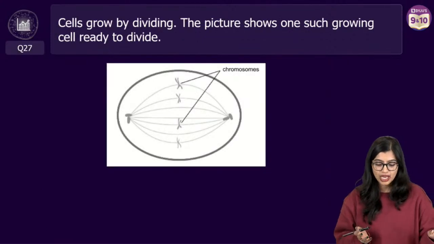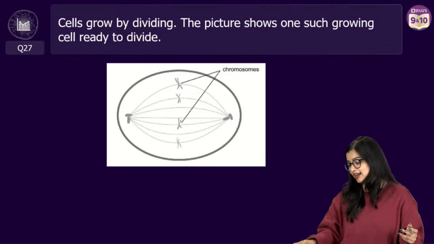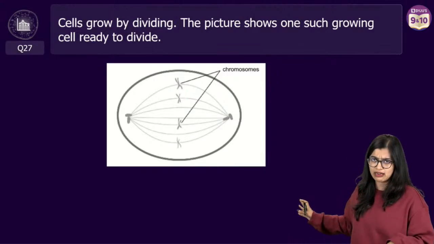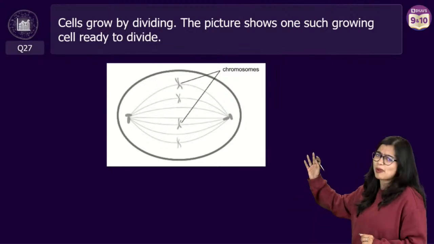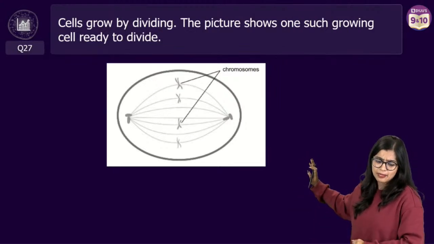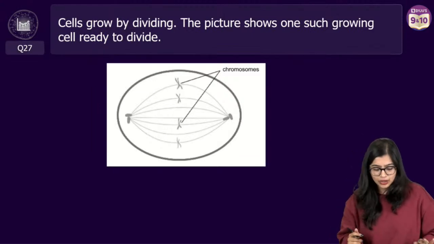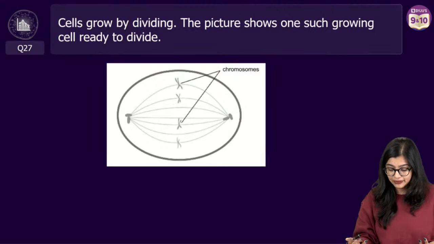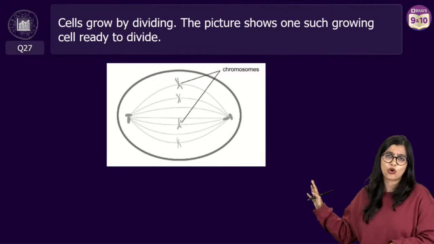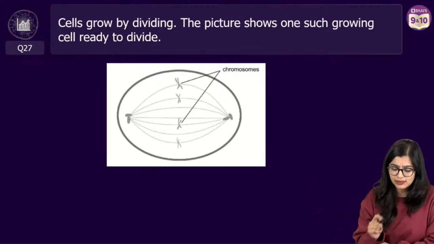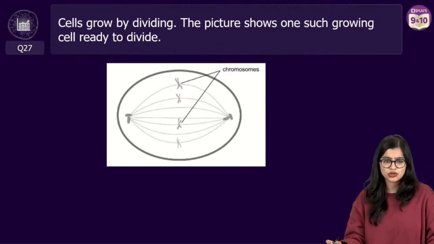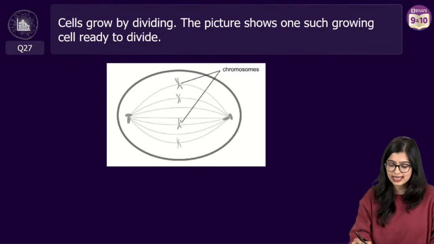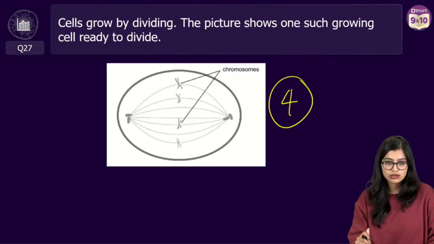Very, very good. Now let's move on to a little bit on cell division. I know this is going to take some time. Now this is a hypothetical cell. We are not saying this is an animal cell, plant cell, or amoeba. We're just saying that there is a cell, and cells grow or increase in number by dividing. Here there's a picture of a dividing cell where you see some chromosomes. How many chromosomes are you able to see? You are able to see 4, right?